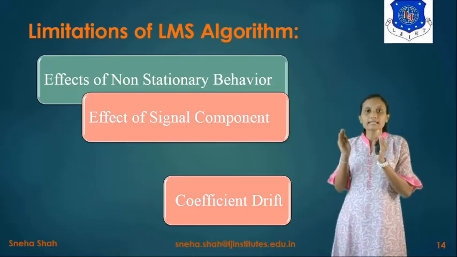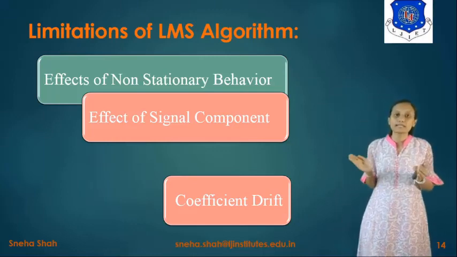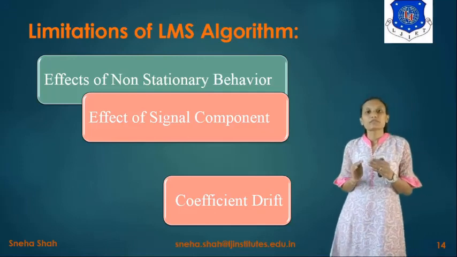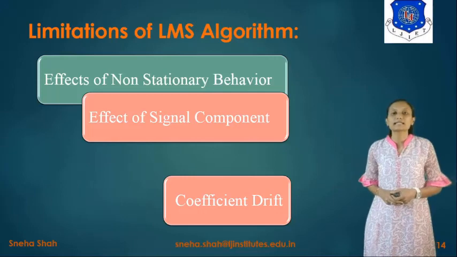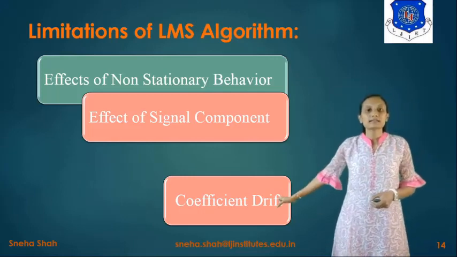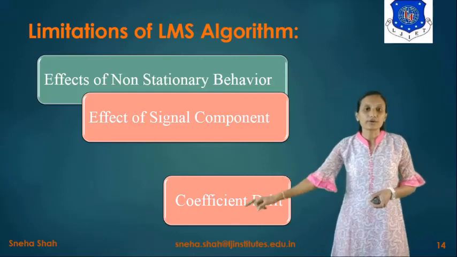Because if we are taking the narrow band spectrum, then the change of the coefficient will be very large. So to remove this effect, we have to use the leakage factor to remove this drift of the coefficient, which means change in the coefficient.